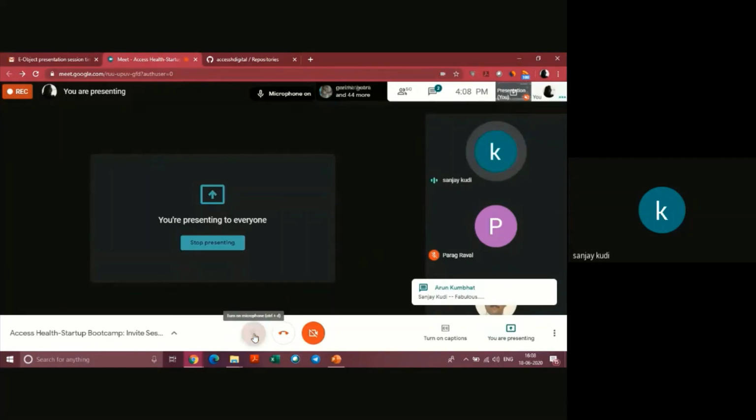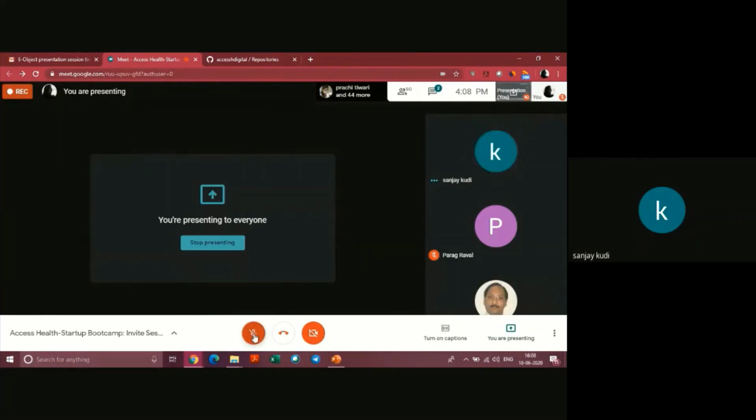And we feel eObjects is going to be used as the basis for data exchange across all the applications, and that is what we are aiming at, and working with that in mind.